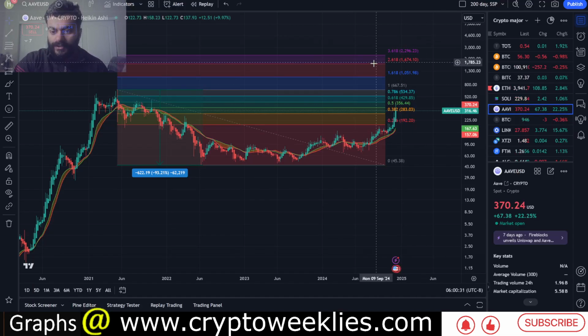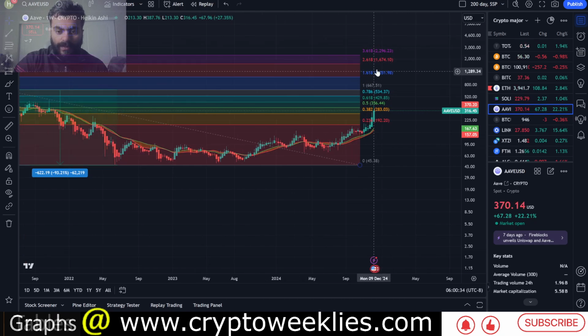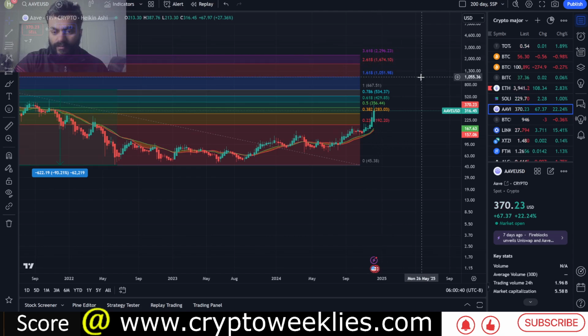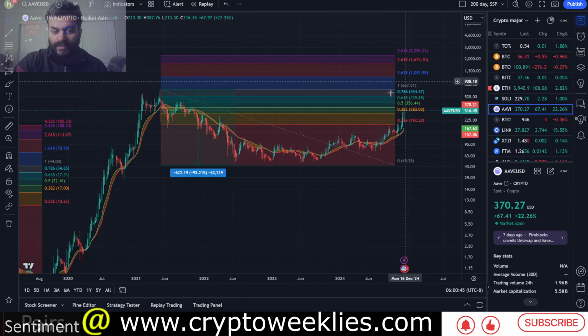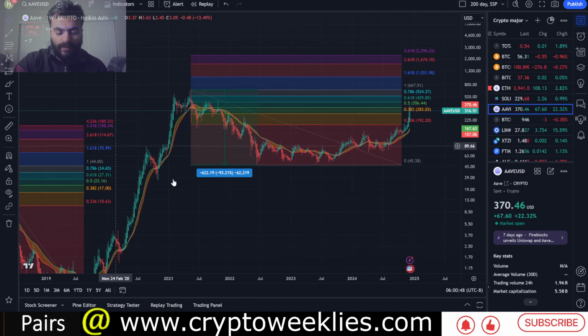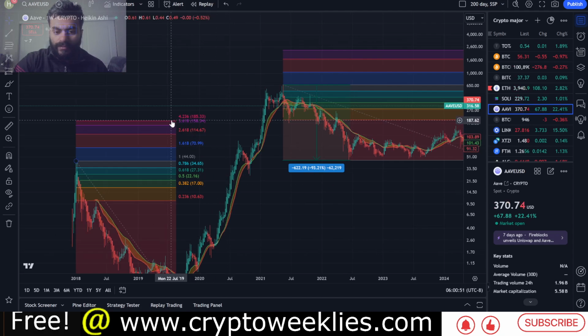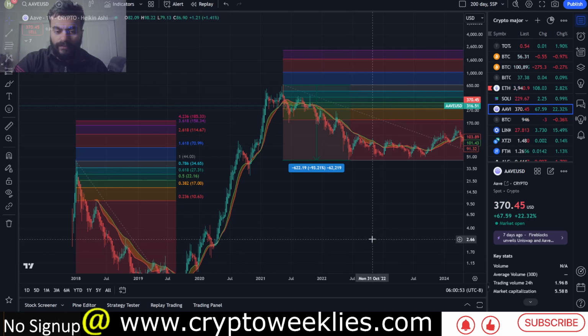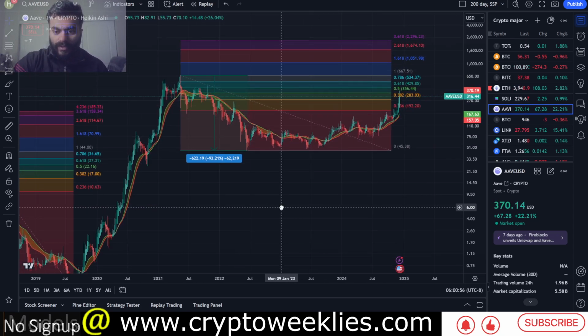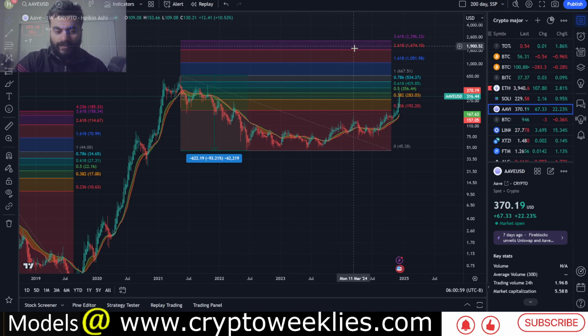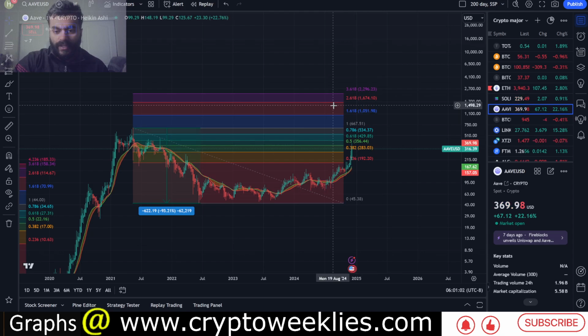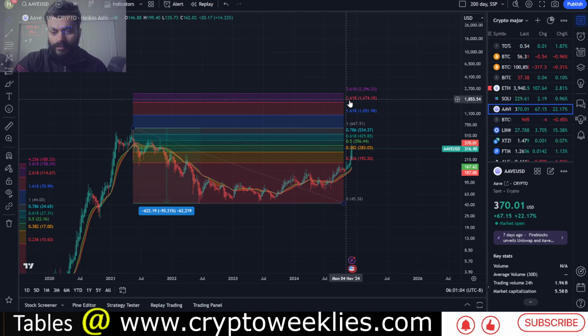Right now that would correspond to a level on its USD pair at around the 2.618 fib level. Slightly under that, the 2.618 fib level is coming in at around $1,670. Last time around, AAVE on its USD pair did go to more than the 4.23 fib level, but as we account for diminishing returns, a 50% decline in return would get close to this 2.618 at around $1,600. That is one way to predict.